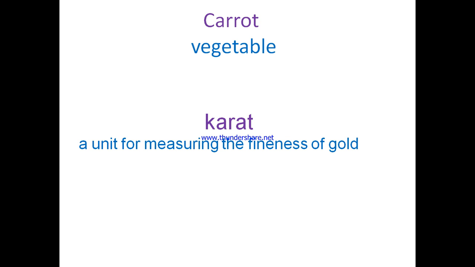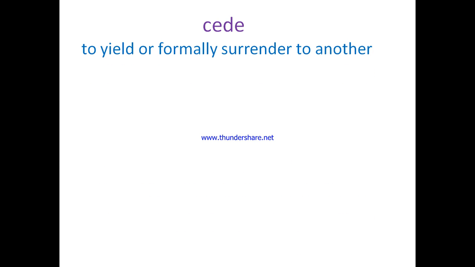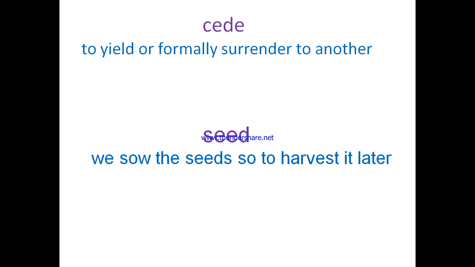So let's see what the next word is. Seed. So this seed, CEDE, is kind of to yield or formally surrender to another, all right? The second seed is SEED. It's a kind of sowing, or to sow the seeds, so to harvest, eat later.